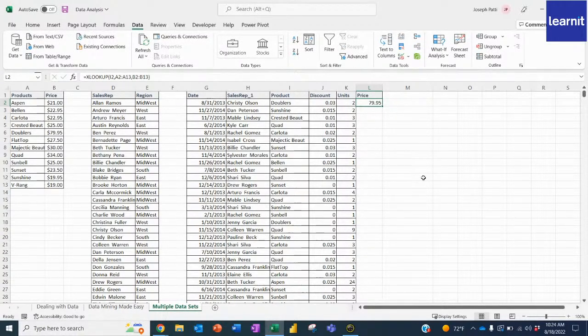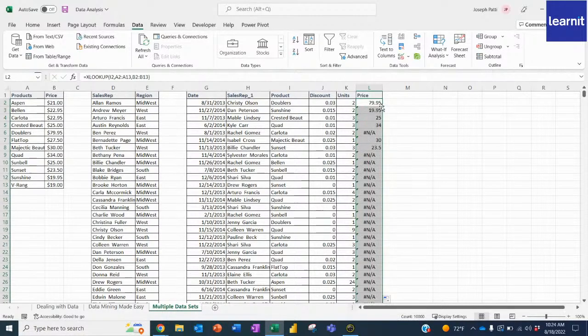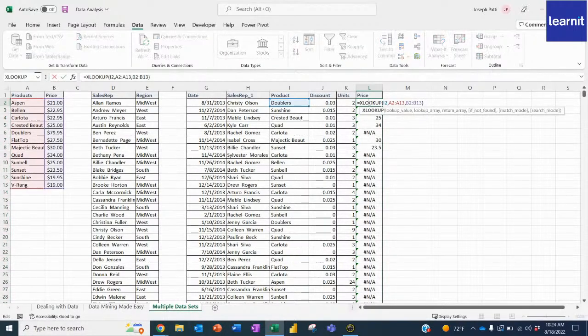And now what we can do is double click. But what happened? Uh-oh. Does anyone know what happened? Well, yeah. We've talked about this so many times before. We have to absolute reference these cells here. And you can use F4 on your keyboard, just like that.